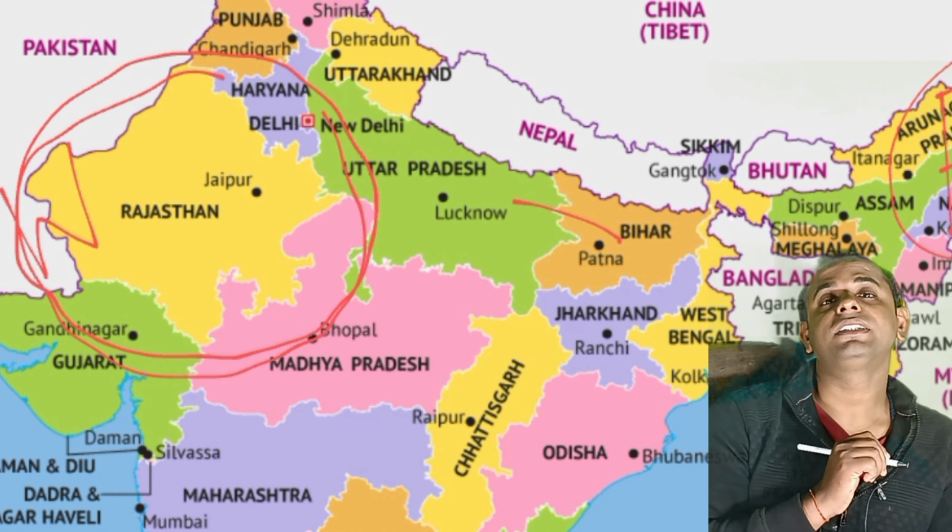And then after, you can see Madhya Pradesh is here, whose capital is Bhopal. Keep it in your mind, it can be asked in the examination. Now here it is Jharkhand and Bihar, two very important states.